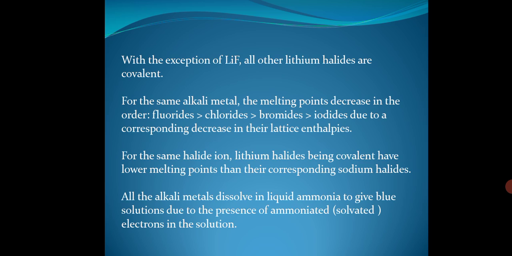For the same halide ion, lithium halides, being covalent, have lower melting points than their corresponding sodium halides. Thereafter, the melting point decreases due to the corresponding decrease in lattice enthalpies as the size of the metal increases. Thus, the melting points of alkali metal chlorides decrease in the order NaCl > KCl > RbCl > CsCl > LiCl. Got it?